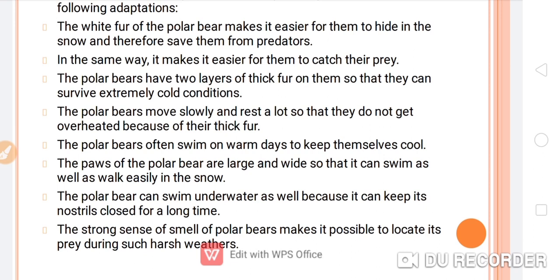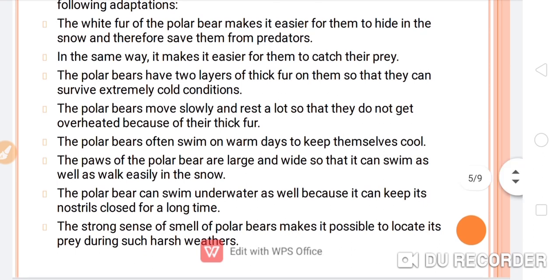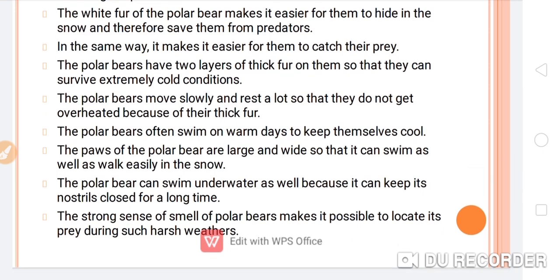Next, polar bears have 2 layers of thick fur so that they can survive extremely cold conditions. The polar bears move slowly and rest a lot so that they do not get overheated because of their thick fur.